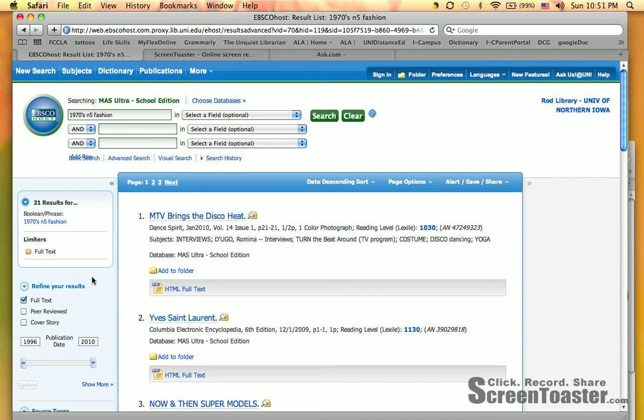Now, as you're doing your precision search, a good thing to do is to jot your information down, because some of the terms that you come across in these articles you might be able to use in the other areas of your research that you're doing. I was searching for costuming here in particular, but other things that you're going to need to be looking for would be like set design, scripts, like what terms, what words were used in the 1970s, and you might find clues to those things within these articles that we found here. So it's good to be taking notes, highlighting things.